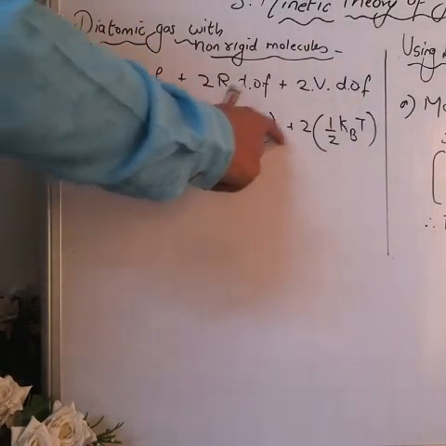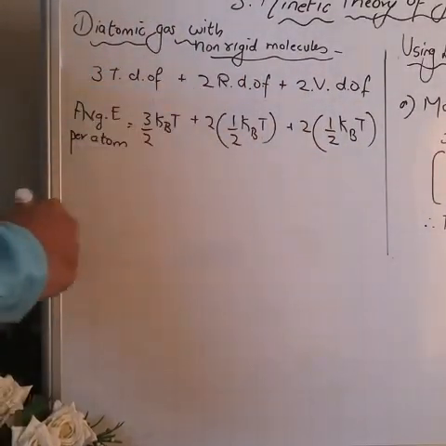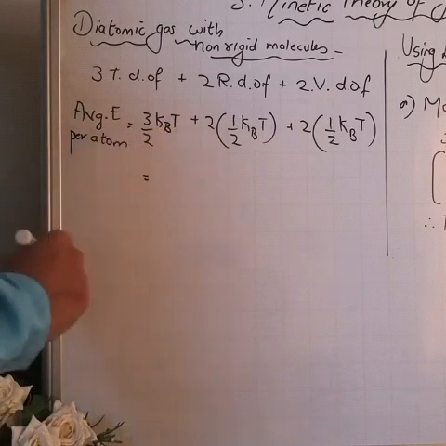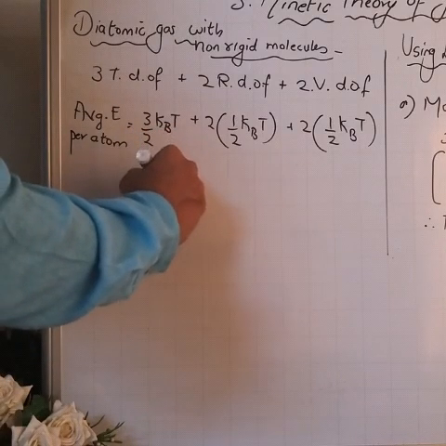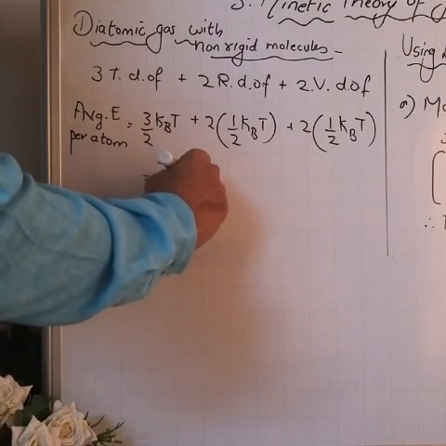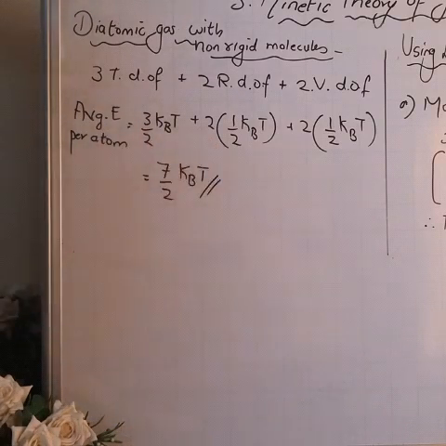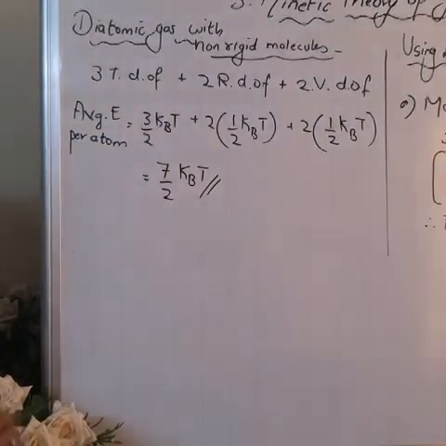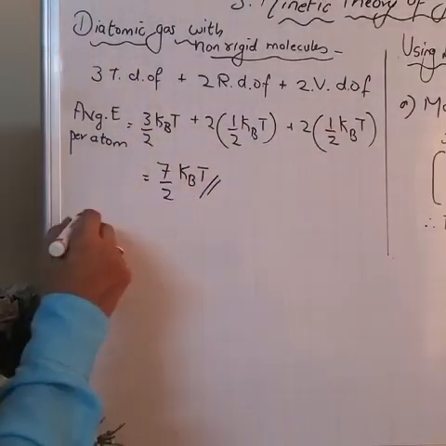Now this becomes kBT plus kBT, 2 kBT, and this finally becomes 7 by 2 kB T. Okay. Now total energy per mole.